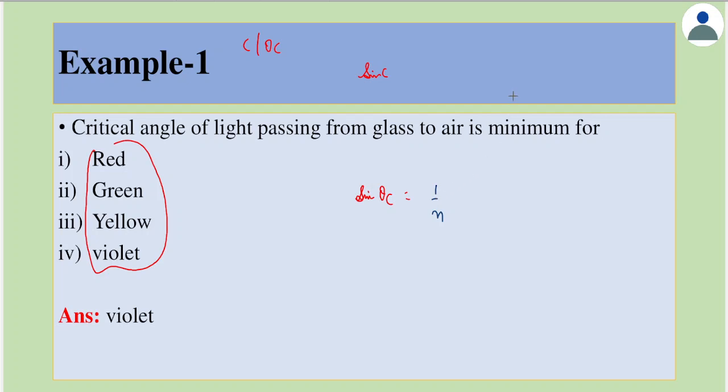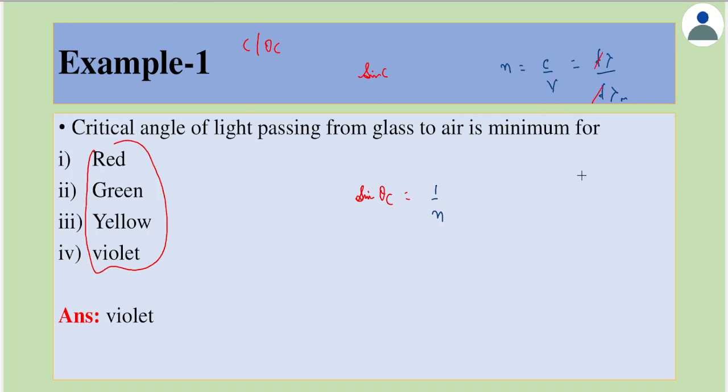And recall what n was in terms of wavelength. n is equal to c by v. This is the definition of n. In terms of frequency and wavelength, you can write this as f into lambda in air divided by f into lambda in the medium. So f gets cancelled because f remains the same.